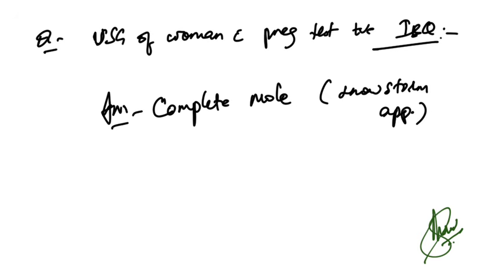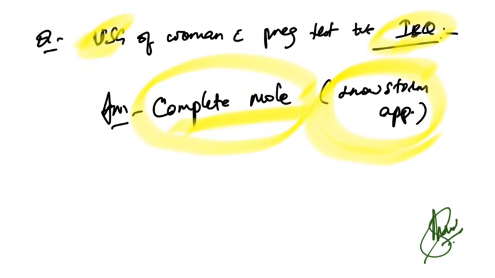Now USG of a woman with pregnancy test positive, image based question, where a snowstorm appearance was given in the USG. So what is that? That is complete mole.